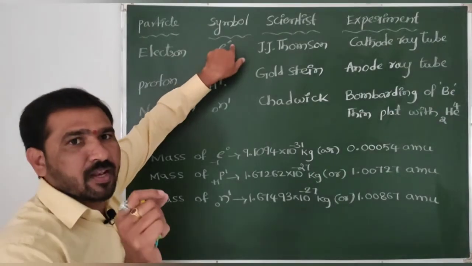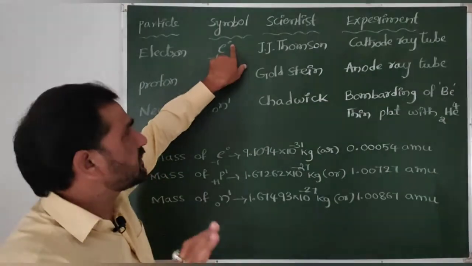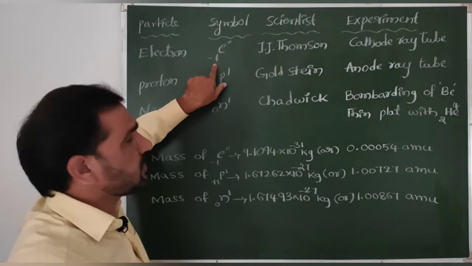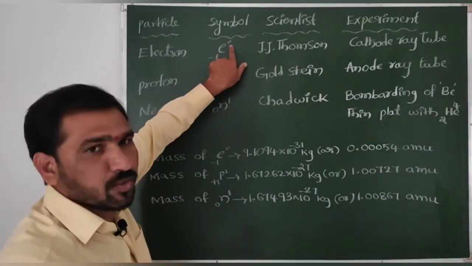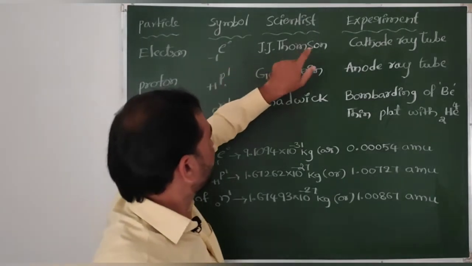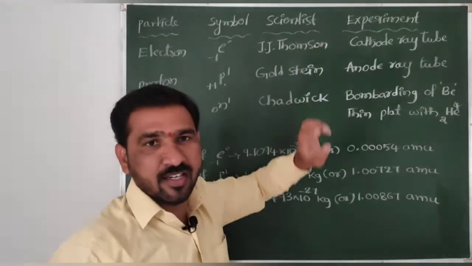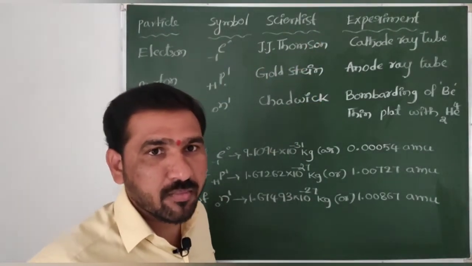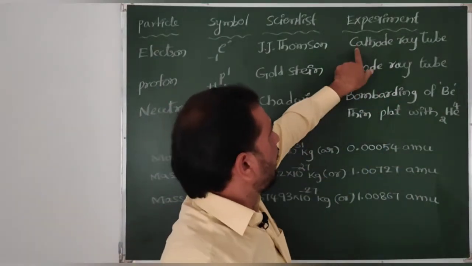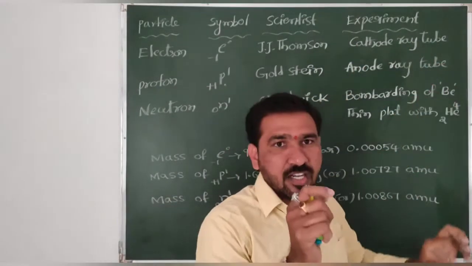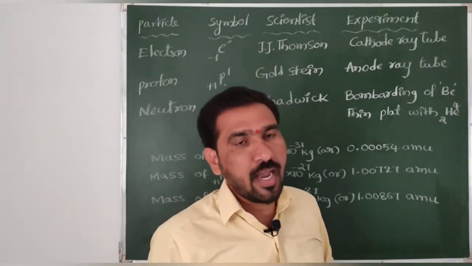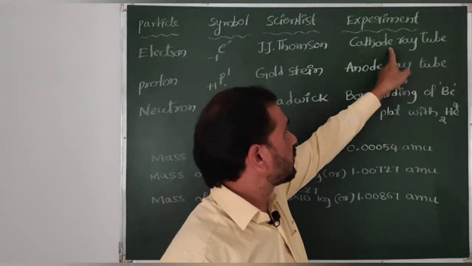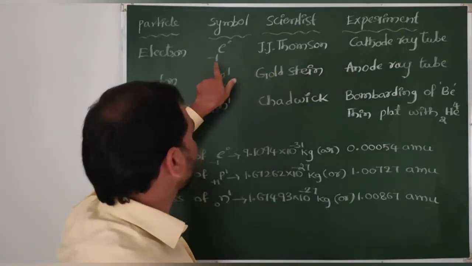Almost negligible mass is there, this is about mass, and this is charge. It was discovered by the scientist J.J. Thomson, by the cathode ray discharge tube experiment. Also remember, cathode rays have negative charge.